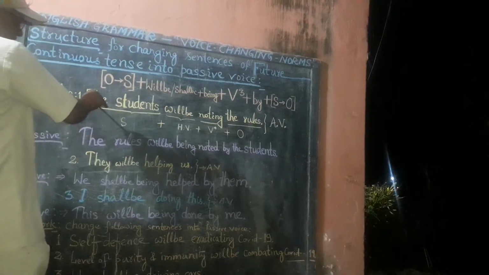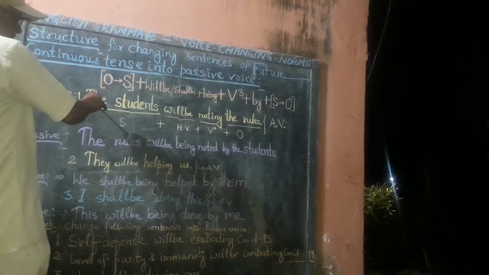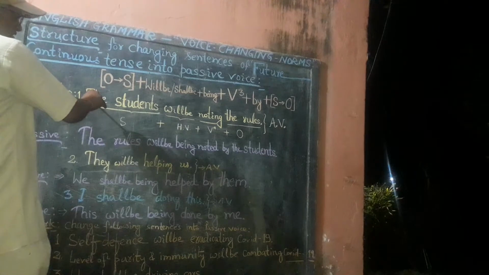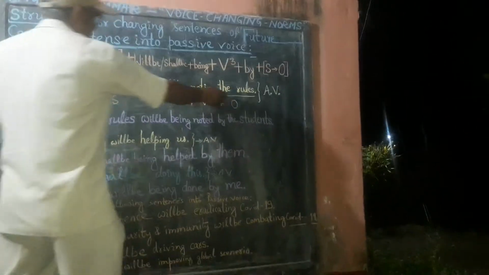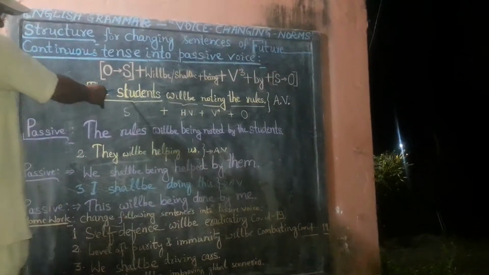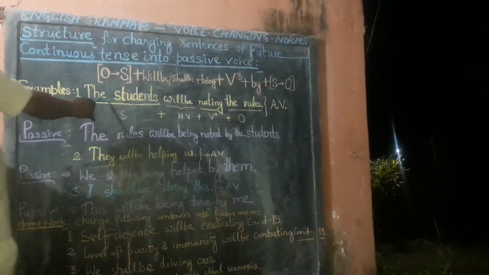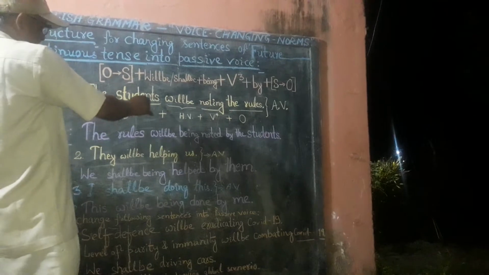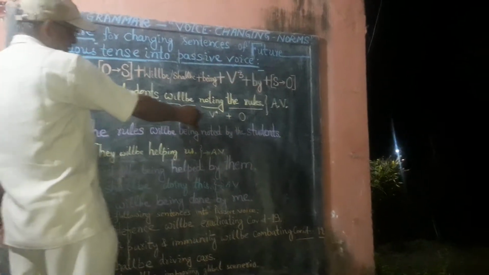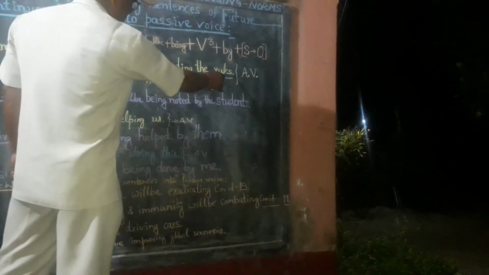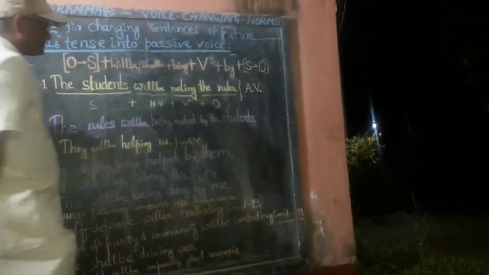This sentence belongs to future continuous tense and is already in active voice form. Here the point to note is that the students is a subject, will be is the helping verb, noting is the fourth form of verb, and the rules is an object.